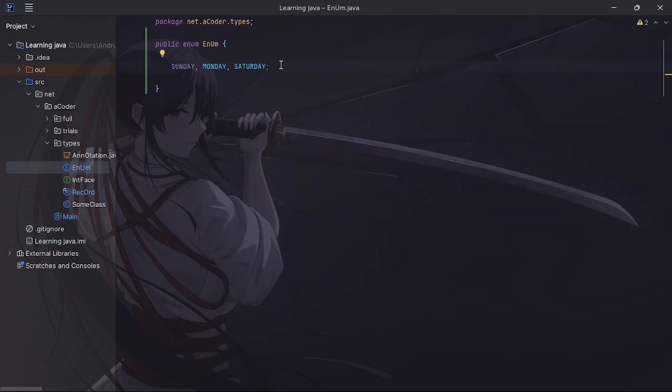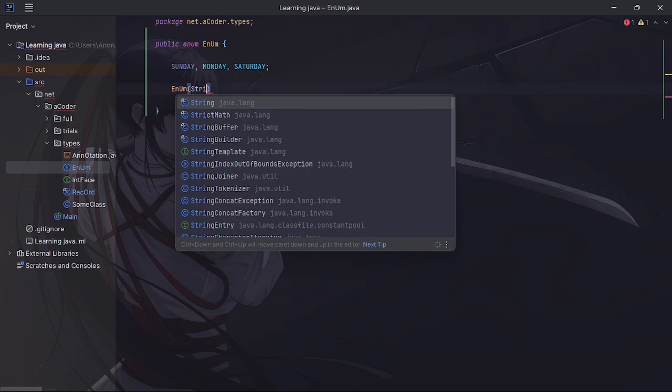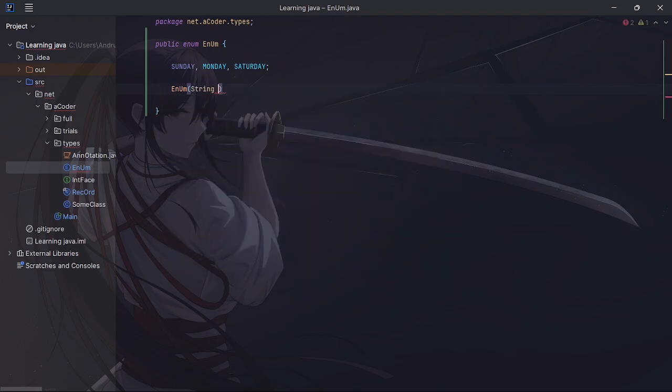And another fun thing that you can do, we're really wasting time here, but I need to teach this. So we can say enum. You can set a constructor. So you can say string, and let's actually set it again, int day number.